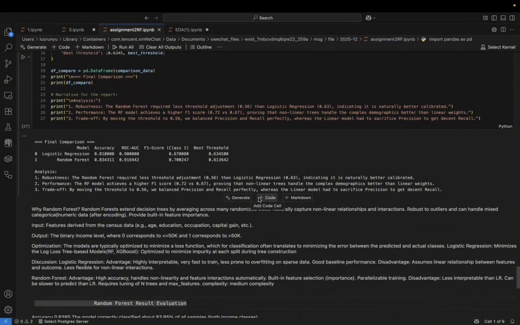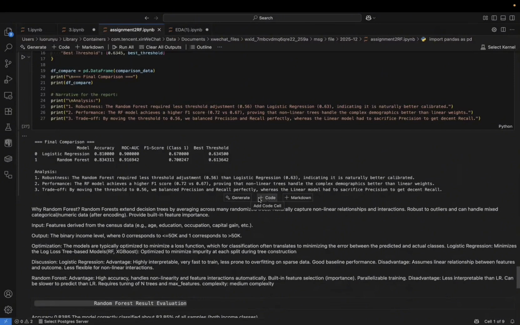To wrap up our project, we successfully built a predictive model for the census income data. For the data, we identified and handled severe class imbalance. For the model, we proved that the random forest outperforms linear baselines. And our model can effectively identify high-income individuals with a balanced recall and precision.